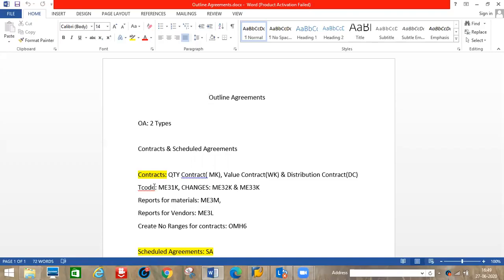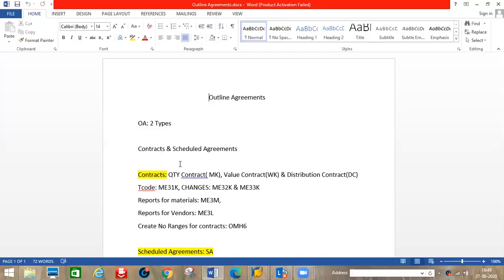Contracts also have the same definition, whatever we said for outline agreement. Contracts also is a long-term agreement between vendor and the company, and it's a legal document. What does agreement mean? It covers a period of duration, maybe 6 months or 1 year. We are looking at the materials we are going to purchase, so we are taking the confirmation from the vendor and the company. This is the duration in which we are planning to buy this material, and the quantity of material.